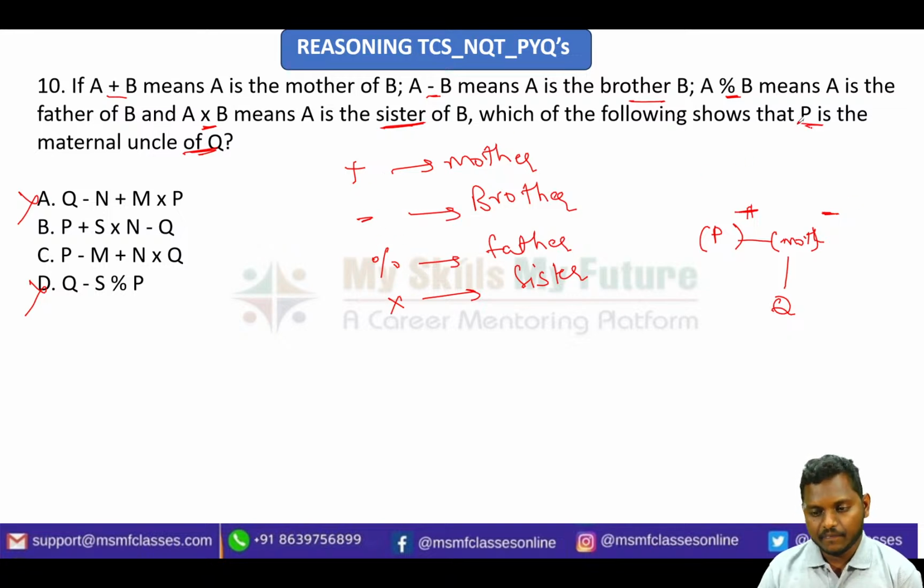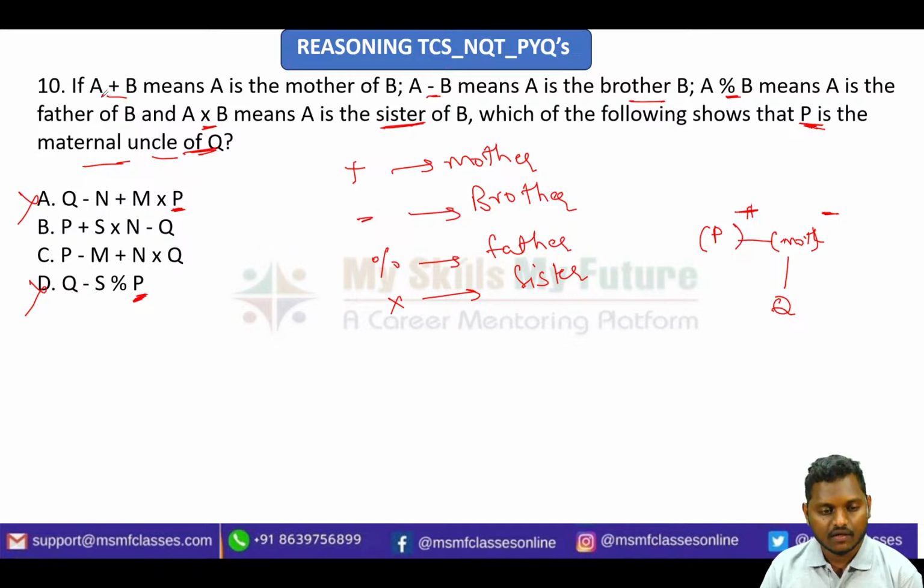If you think logically, P is a maternal uncle of Q, so he is an uncle, which means positive gender. But if you check options A and D, P is present at the last. For the person present at the last, there is nowhere you can say whether it is an uncle or an aunt; we cannot determine the gender.